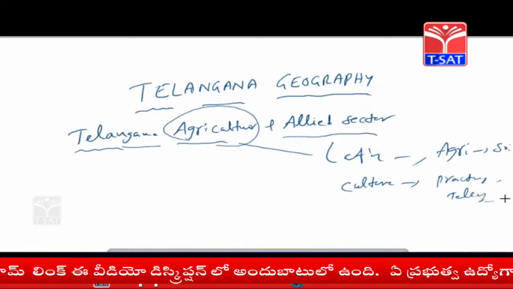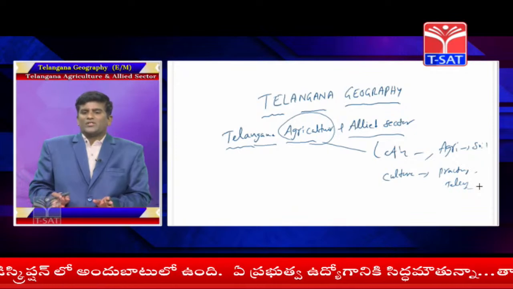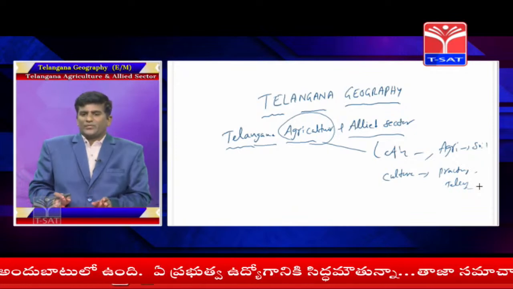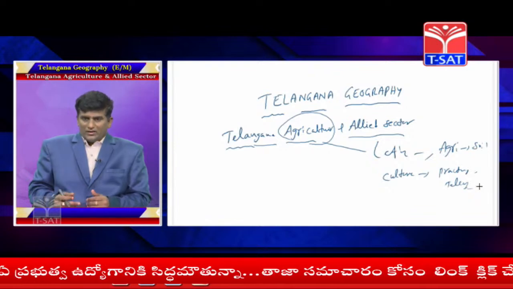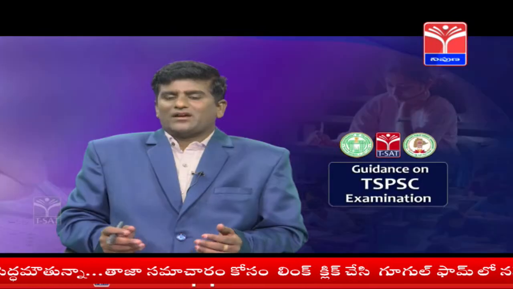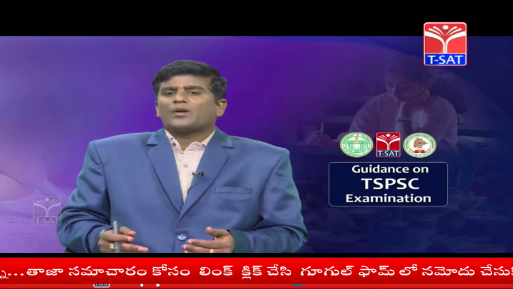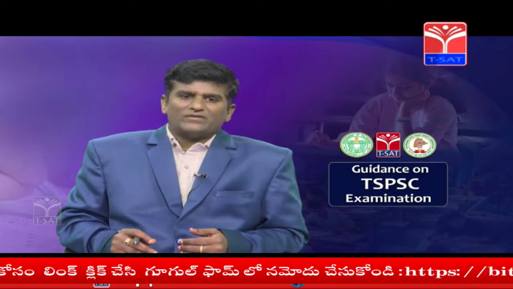Agriculture is made of two Latin words. Agri means soil. Culture means practicing, tilling. So, simply say that agriculture means the tilling of soil or practicing of soil. This applies to India as well as Telangana.